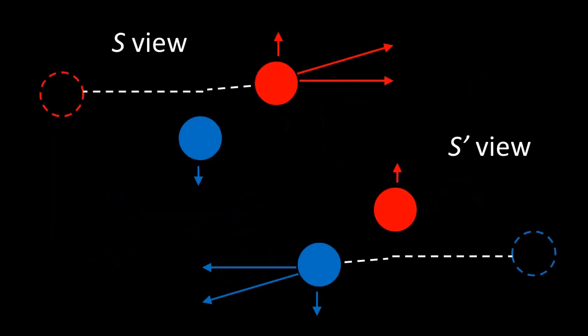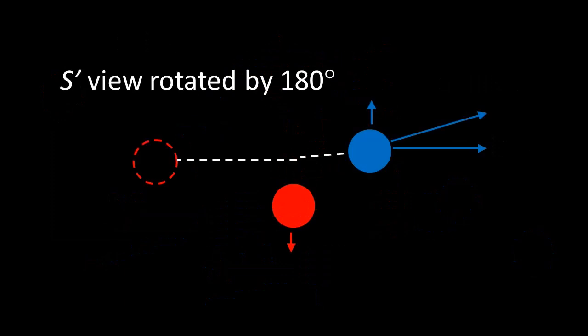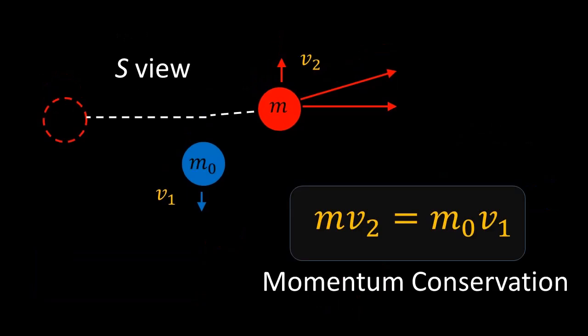The two views of the collision, in frames S and S', are symmetrical and follow the same physics. If the view in S' is rotated through 180 degrees, it shows exactly the same scenario as the view in S. The transformation can also be done by reversing the view horizontally and then vertically. Consequently, we can state that v2' is equal to v1. Also, momentum conservation in the y direction gives m v2 equals m0 v1.